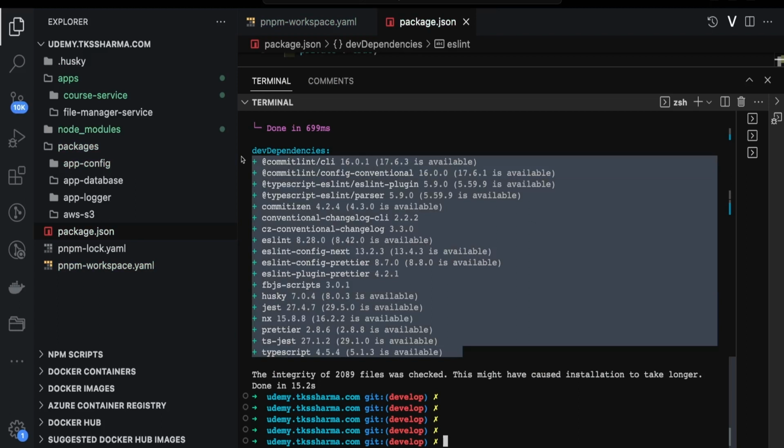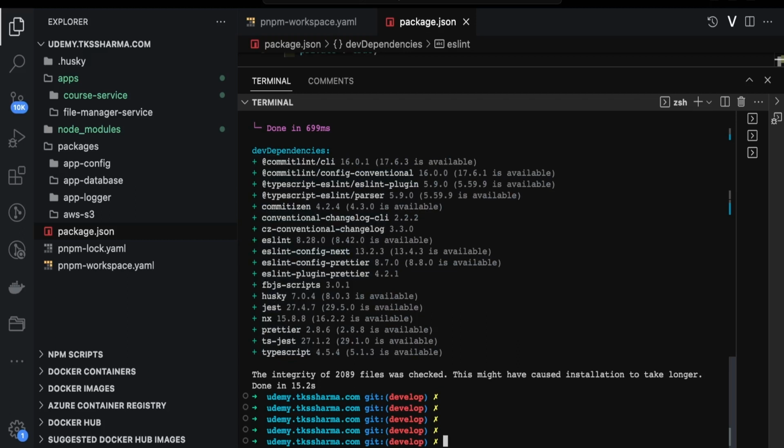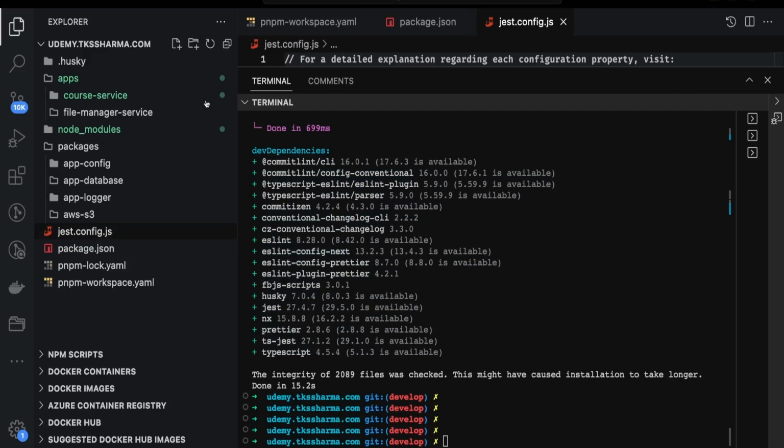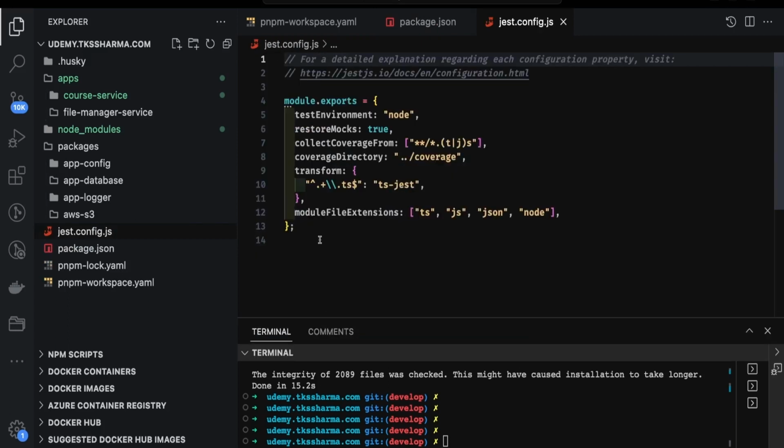Husky is for creating hooks, commit hooks. So whenever you add a commit, you should be able to run Husky to run prettier on the whole code base. Then we have Jest for writing the test cases. So we are going to introduce a Jest config, which is a plain and simple template. Jest config is going to look for the .ts and .js files. It is going to collect coverage from all these files, and then Docker is actually a placeholder.